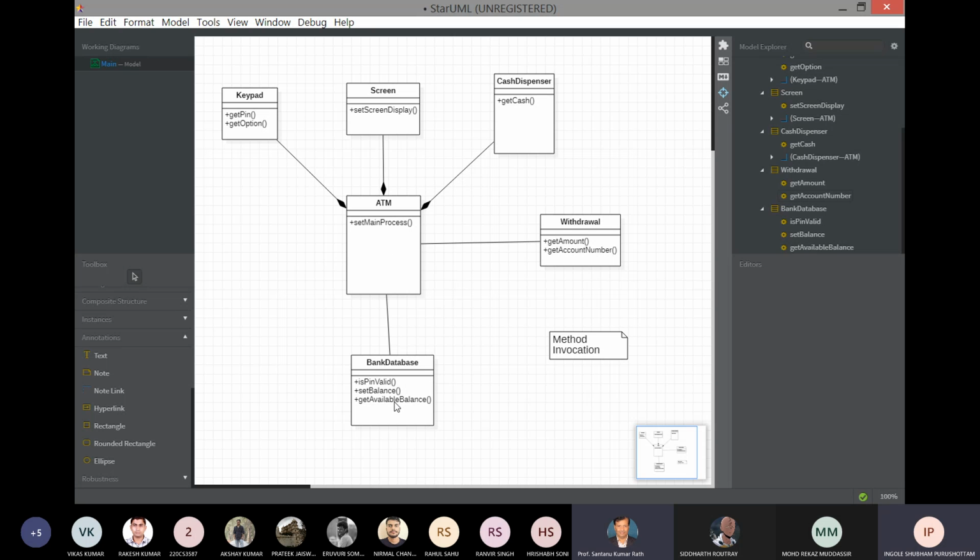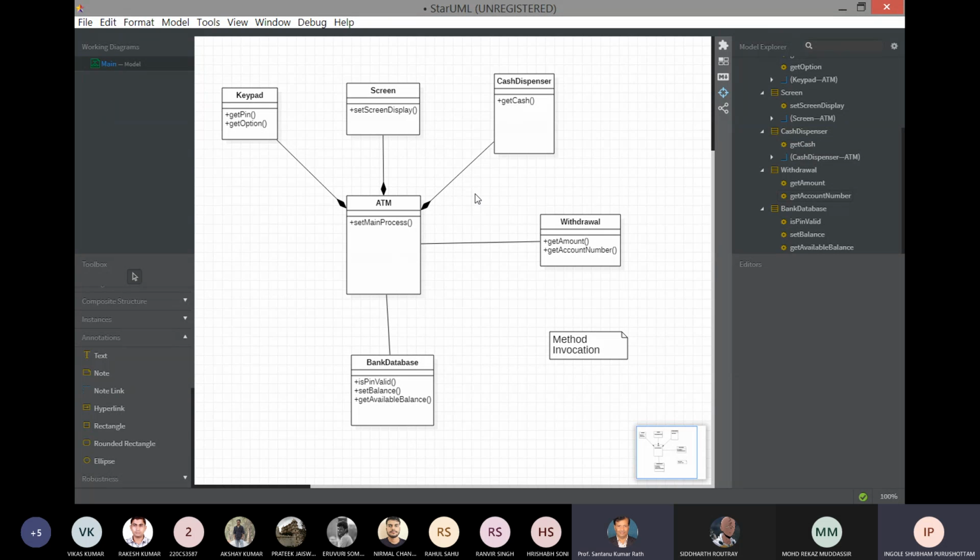So the balance will be deducted, and again the set main process will invoke set balance. So you have to again set the balance. What is the remaining balance in the account? So the ATM will invoke set balance. The balance will be set, and at the end the cash will be